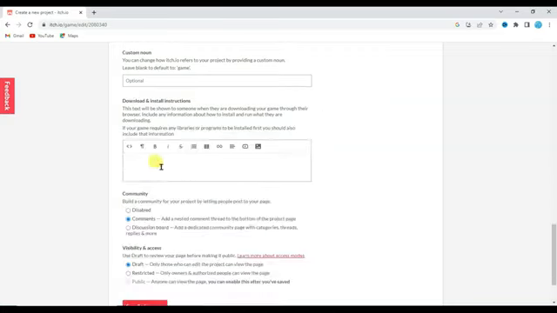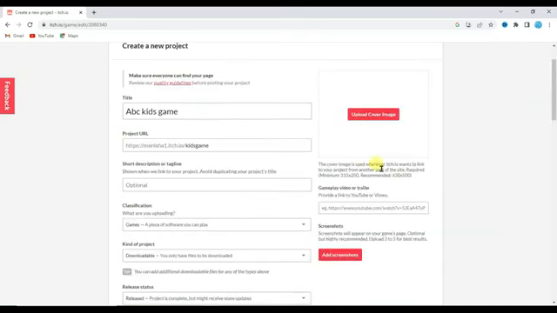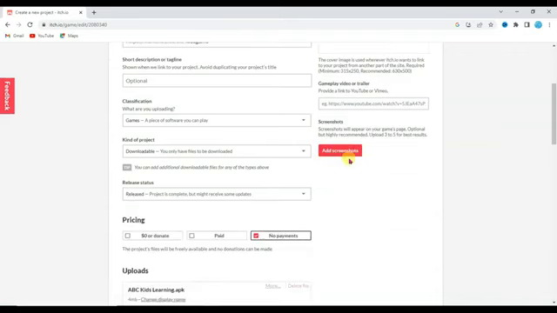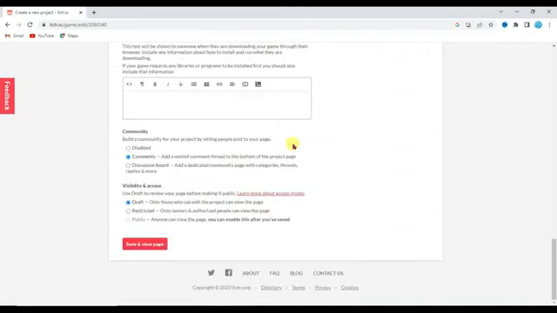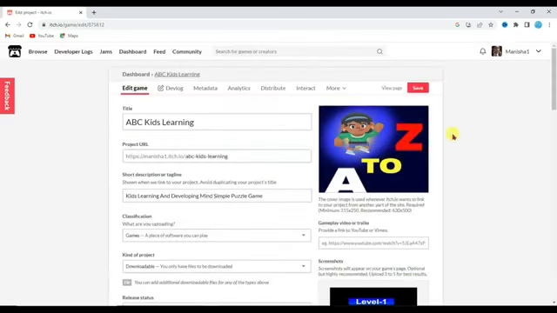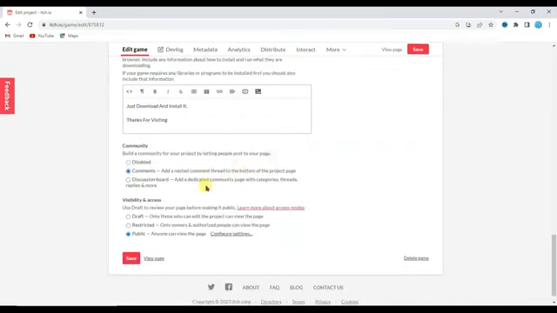Scroll down below. Here you will have to type download and install instructions. Now the next step, you will have to upload the game image, and here you will have to add screenshots of your game. You can make the game icon using Photoshop. Here you can see I have filled out some details of my game. Once you complete this information, you can click on the save button. Here you can see my game has saved.